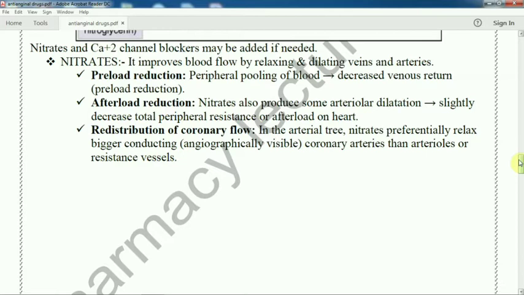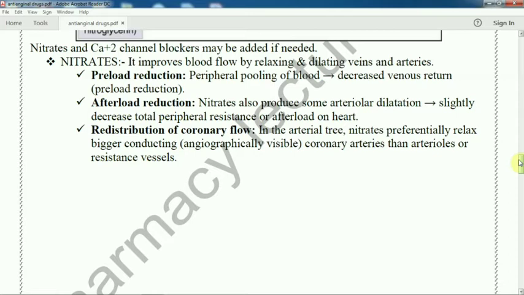So how does nitrate help in case of angina pectoris patients, or those who are suffering angina? The reduced preload, reduced afterload, and redistribution of coronary blood flow. So how preload reduction?